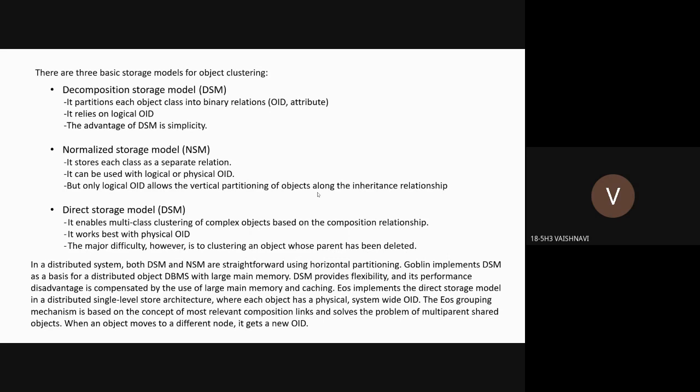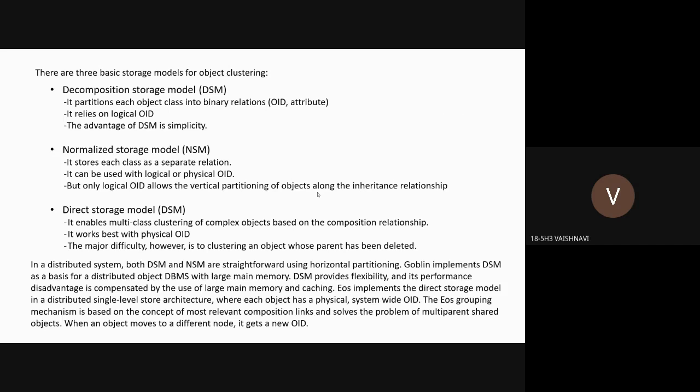There are three basic storage models for object clustering. The first one is the decomposition storage model. It partitions each object class into basic relations, object identifier and attribute. It relies on a logical object identifier. The advantage of the decomposition storage model is simplicity.